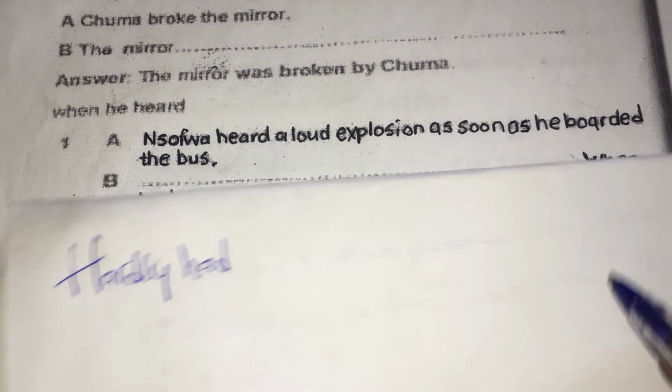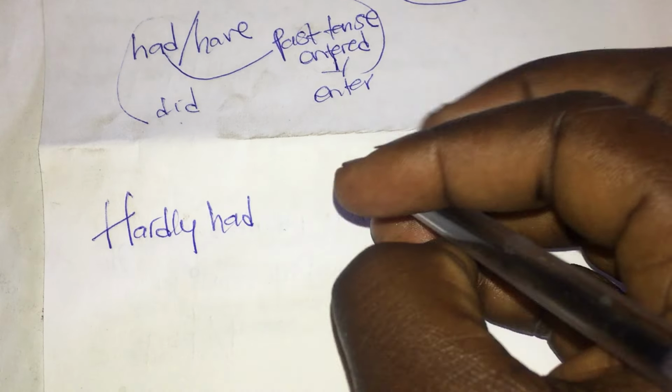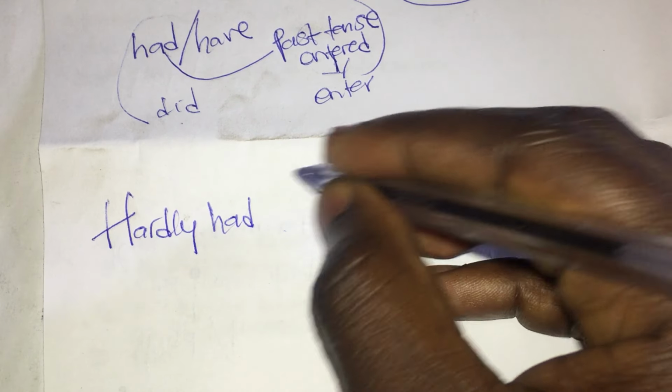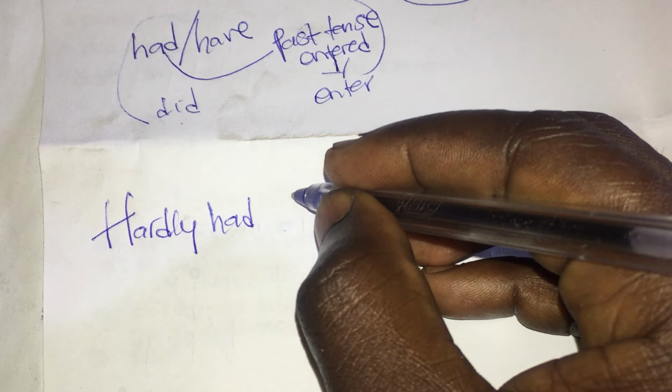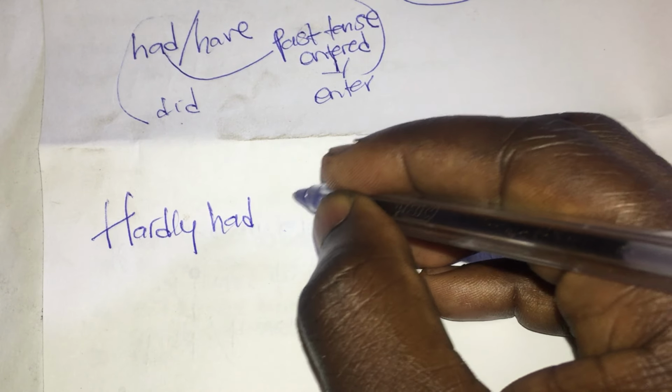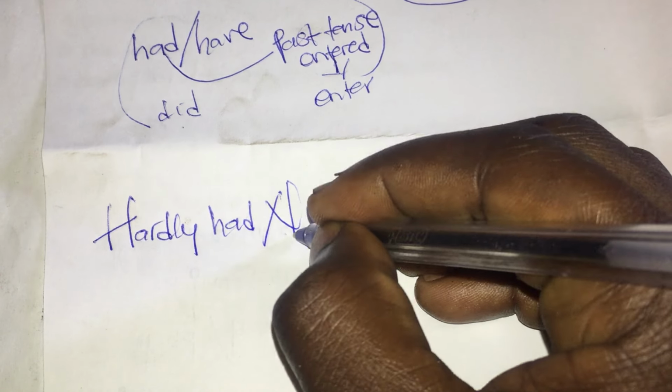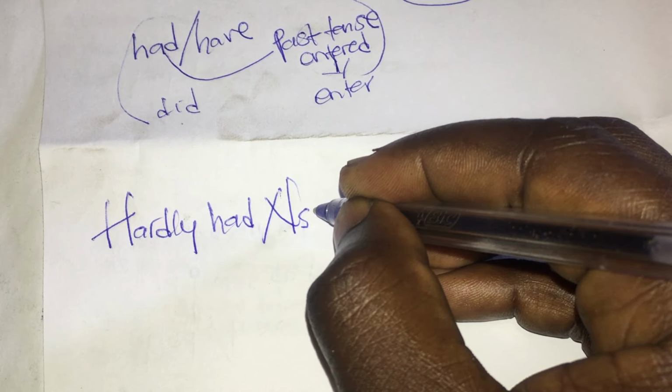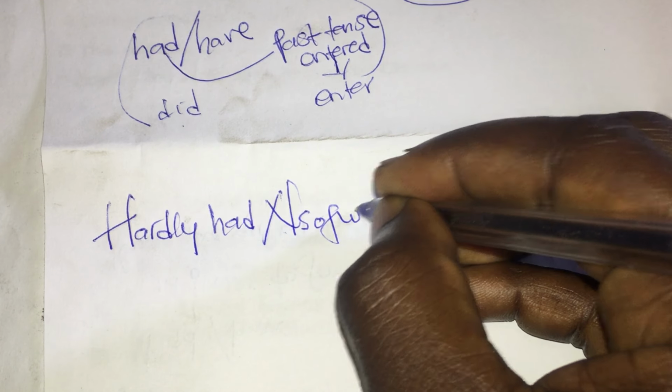So I'm going to say hardly had, then now the subject, which means the person. According to our question, we have Nsofwa. This is the subject. So I'm going to say hardly had Nsofwa. Take note, all names of people in English must be respected, their first letter must be capitalized like this. So hardly had Nsofwa.